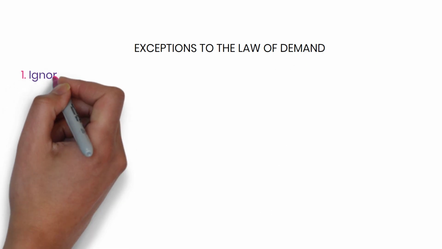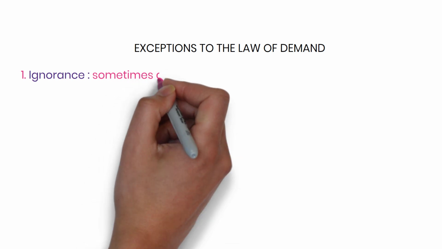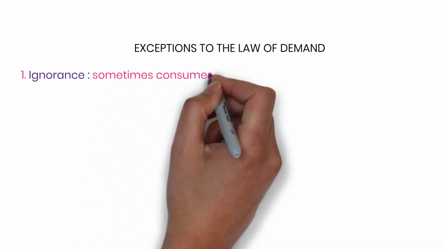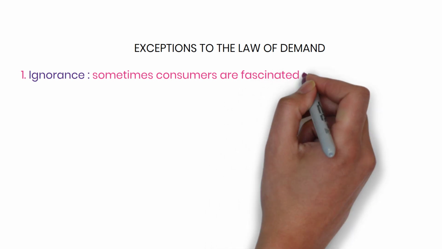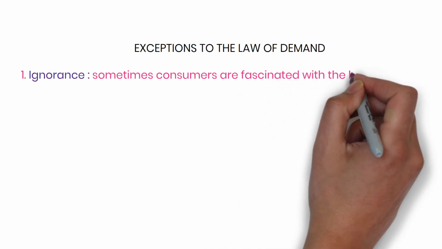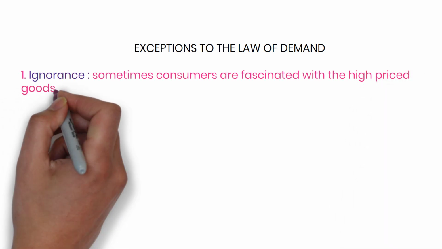Here 5 points I have covered. Ignorance. Sometimes consumers are fascinated with the high priced goods. Now these superior and deceptive packaging and high price may deceive the people.